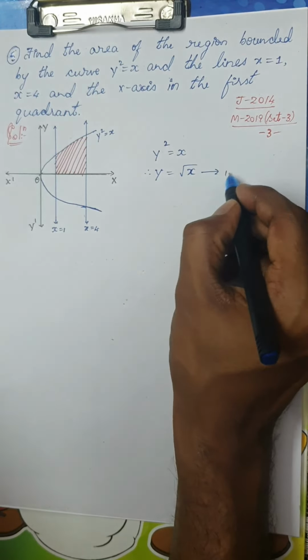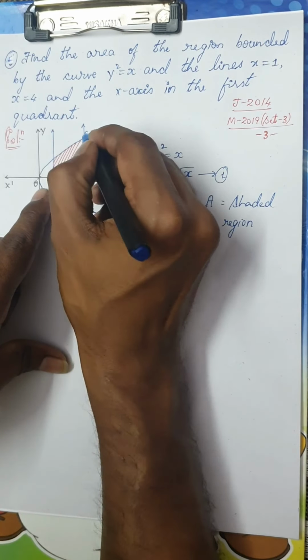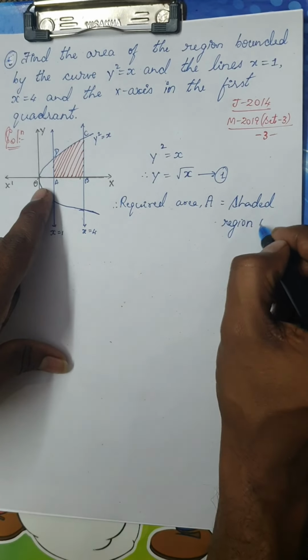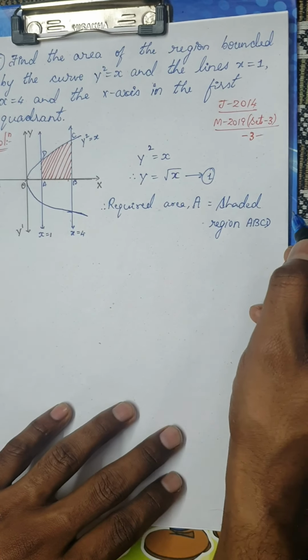Okay, right? Therefore, let me write this: required area A is equal to, what is A is equal to? Shaded region. What is shaded region? Let me call it as A, B, C, D. So shaded region A, B, C, D, A.